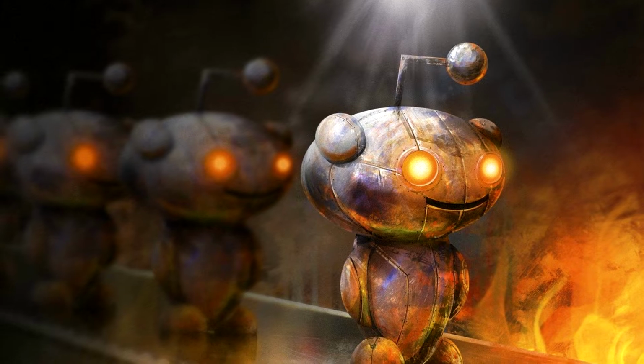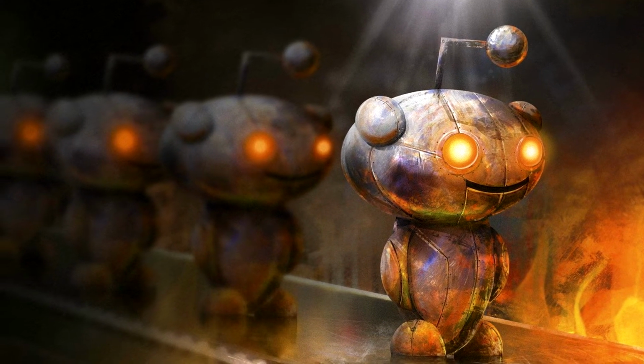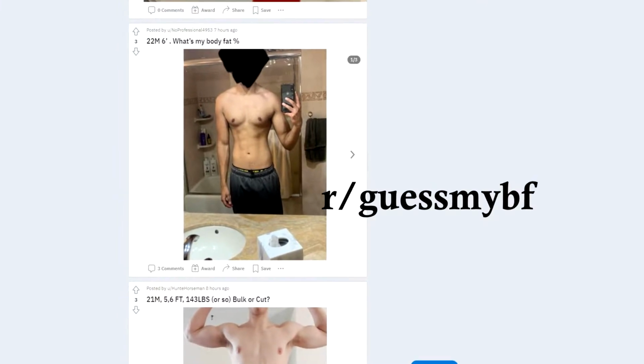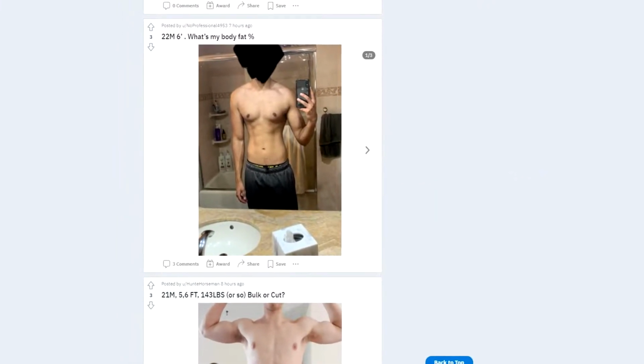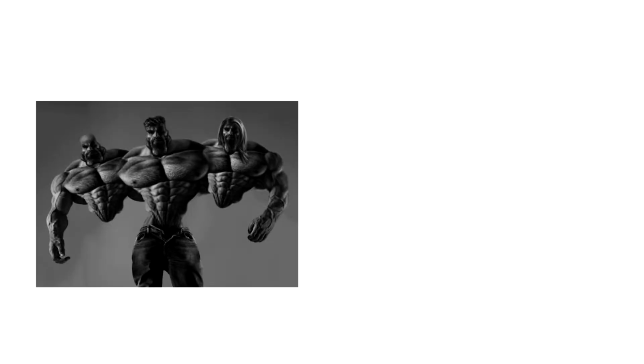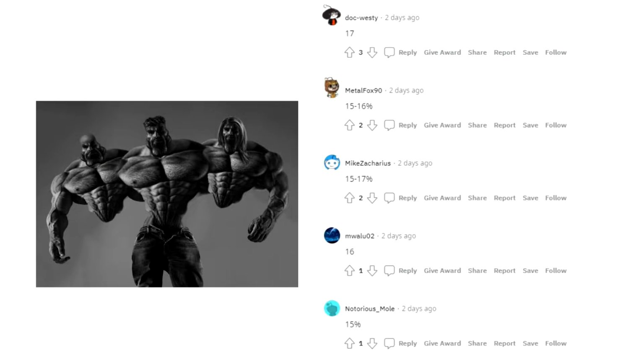That's right, Reddit. Now, believe me when I say there's a subreddit for everything, because after some digging, I found a subreddit called Guess My Body Fat. Before you say anything about breach of privacy and whatnot, I'll have you know that I took permission from every one of them before collecting the data. The basis of the subreddit was pretty simple. You post an image of your body, and then they guess your body fat.